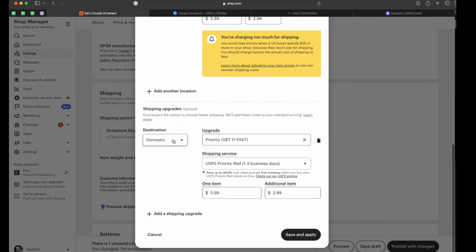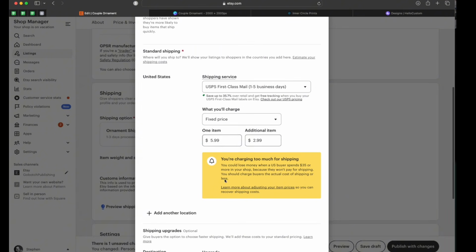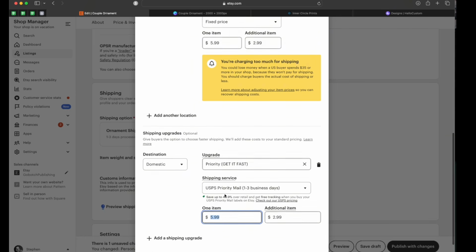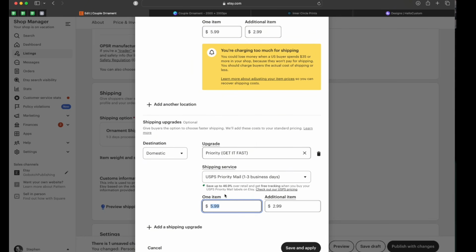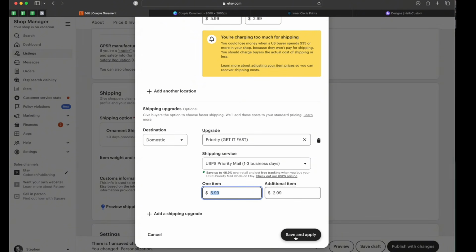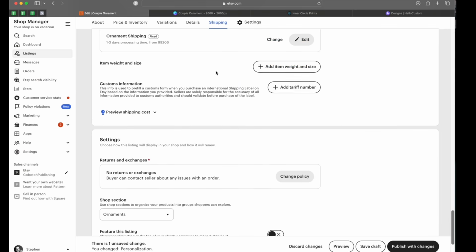Shipping upgrades, I clicked on custom, entitled it priority, get it fast, or you could just type priority mail. Shipping service is USPS priority mail 1 to 3 business days. This number right here stacks on top of this number. So you're not charging just $5.99. It will show up to them as $11.98 for the priority, and then save and apply. I do not add the item weight and size.